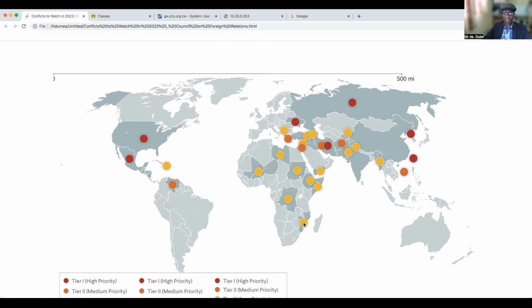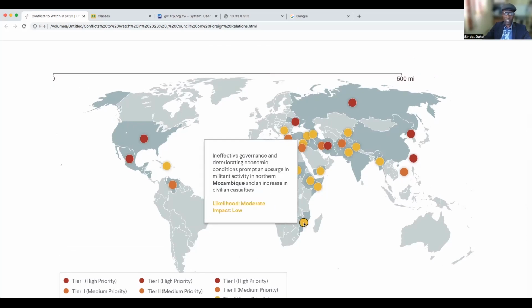This is Africa, and here we have Mozambique. So they are saying about Mozambique, ineffective governance and deteriorating economic conditions prompt an upsurge in militant activity in northern Mozambique and an increase in civilian casualties.